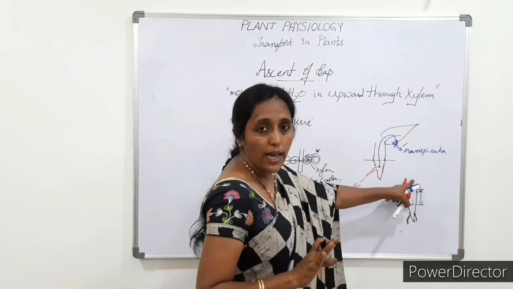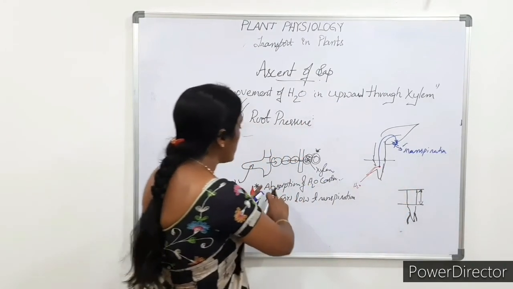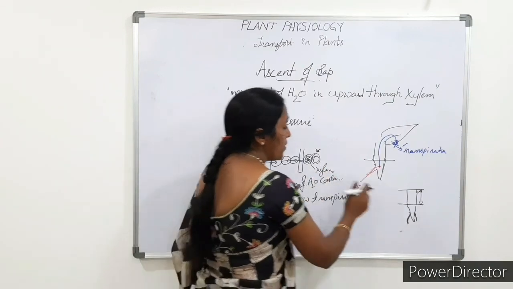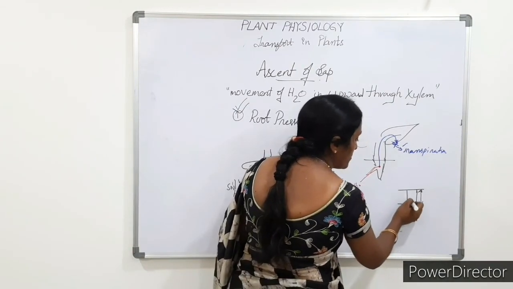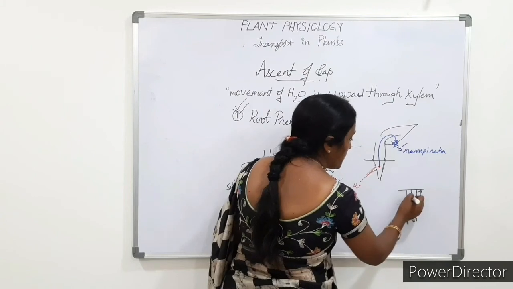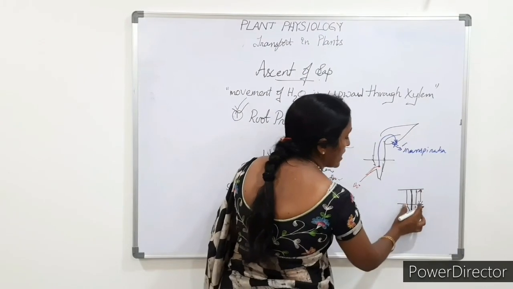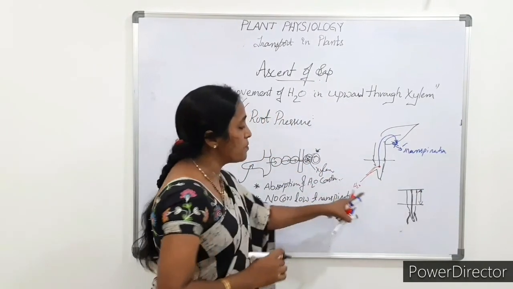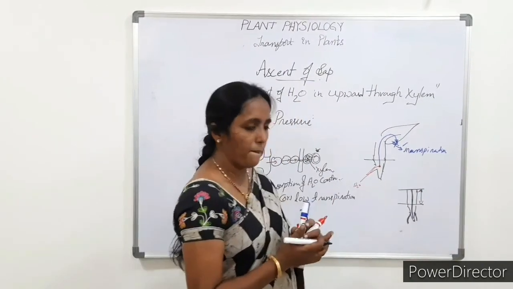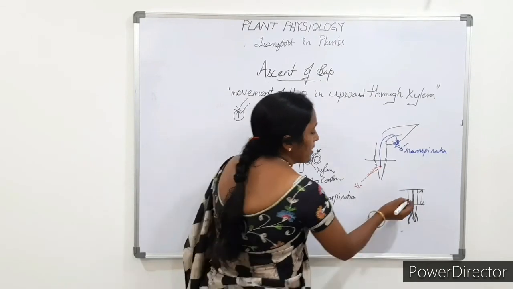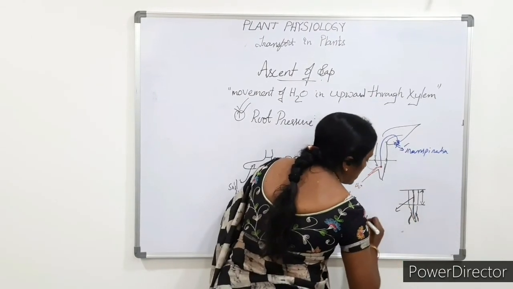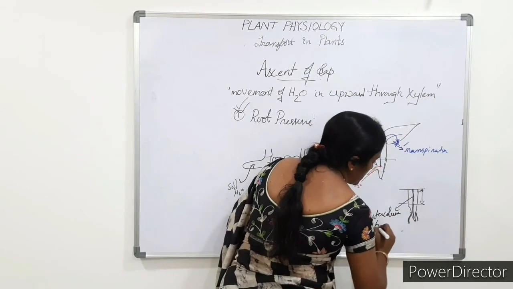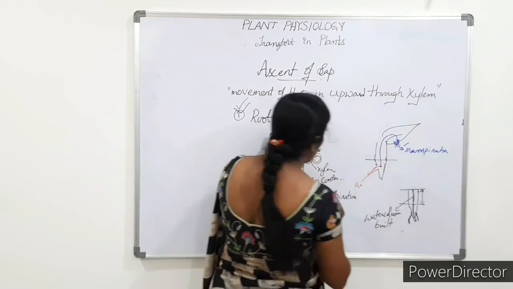Even so, continuous water movement is taking place. So when the continuous water movement is taking place, what happens? A water column is built up in the xylem due to root pressure.